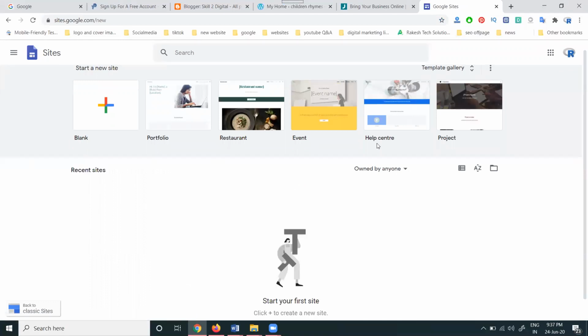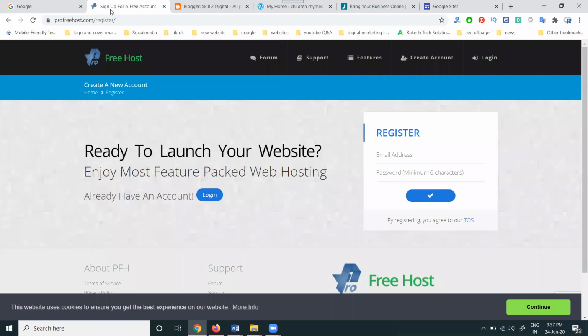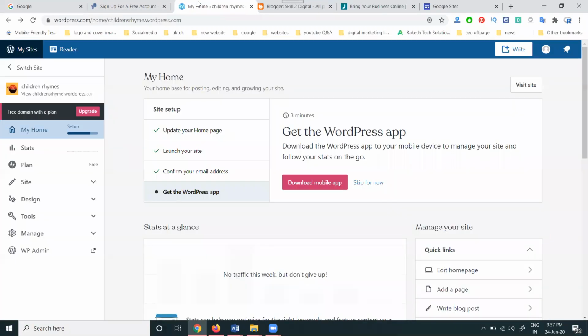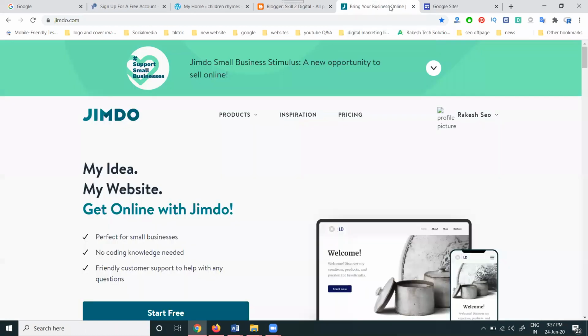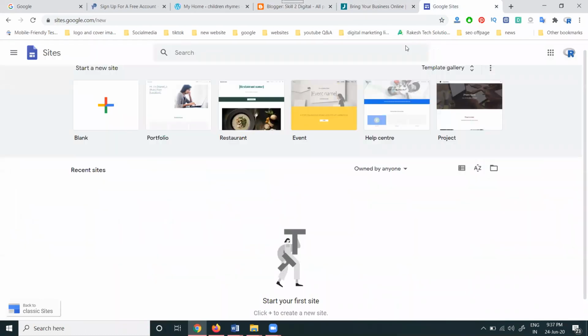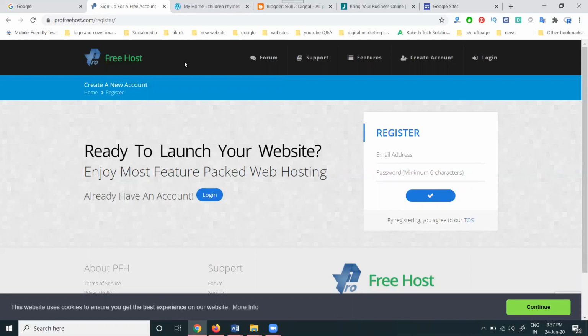Most people design websites using Blogger and WordPress. These two websites are WordPress-related. The remaining ones are completely HTML or PHP-related websites. This is completely for website building purposes. No need for coding knowledge. With zero knowledge of coding, you can make a website using Blogger, WordPress, Jimdo, Google Sites, and profreehost.com, which is completely free for making a website.